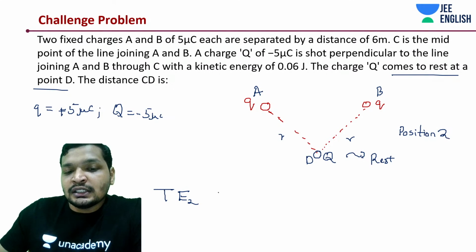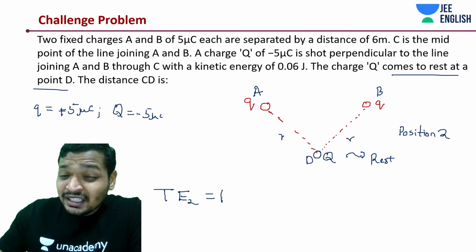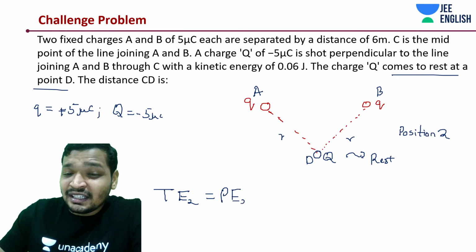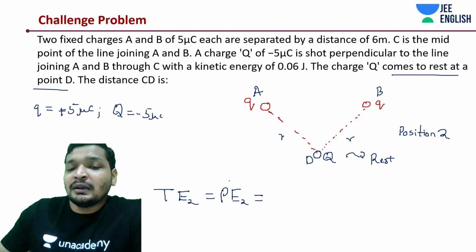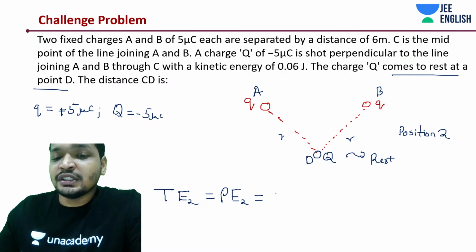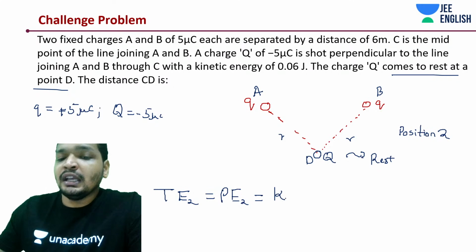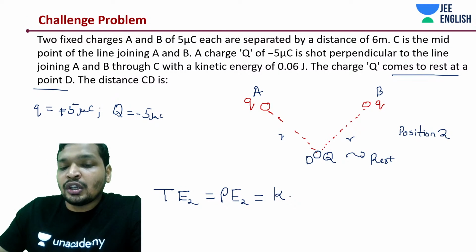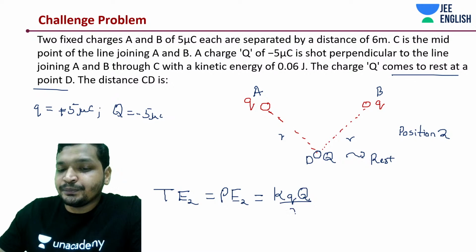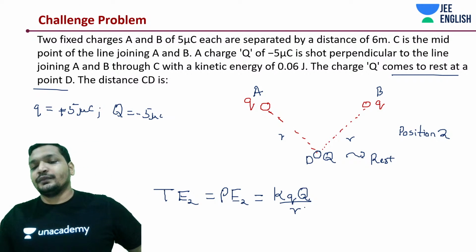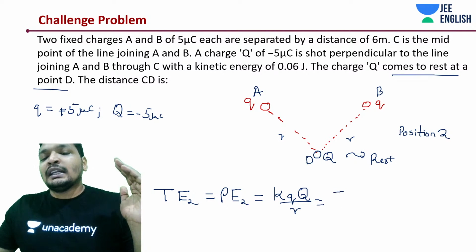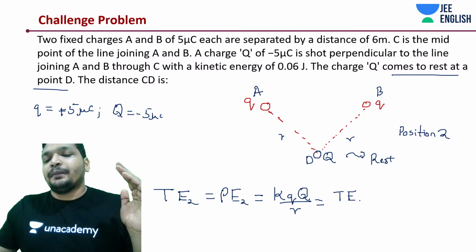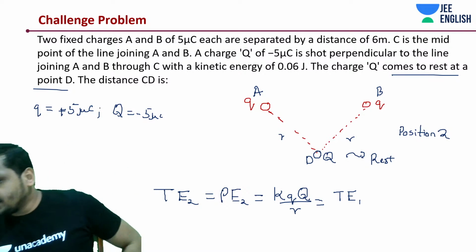So your total energy is only dependent upon one quantity. In this case, no kinetic energy at rest. Kinetic energy at this position is going to be 0. So it's going to be potential energy at position 2, which is going to be how much? K small q into capital Q divided by R. And this should be equal to total energy at position 1.